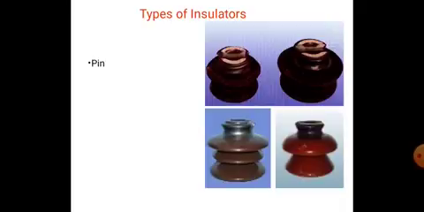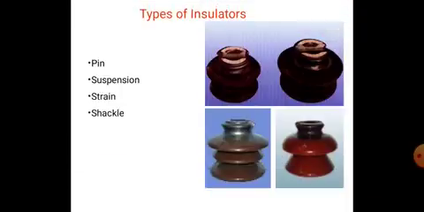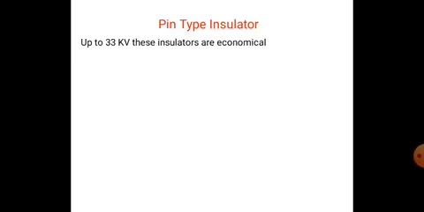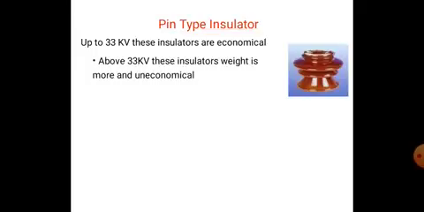The most important types of insulators are pin type, suspension type, shackle type, and strain type insulators. These are the four types of insulators. First we have to see the pin type insulator, which is used up to 33 kV. Pin type insulators are economical. Above 33 kV these insulators are heavy and uneconomical. So up to 33 kV we use pin type insulators. Beyond 33 kV, due to the weight of the conductor, we do not use pin type insulators.